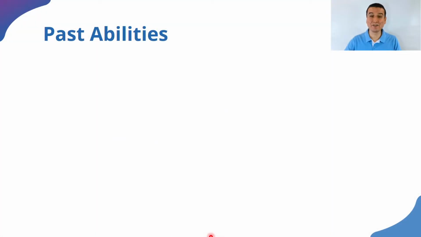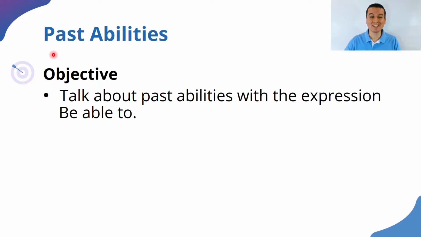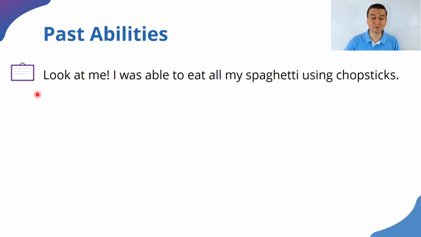Hi, in this video we are going to practice talking about past abilities, right? The objective that we have for this lesson is to talk about past abilities with the expression be able to. Be able to, of course, we need to conjugate that form of be in the past if we're going to talk about past abilities. Let me give you one example.